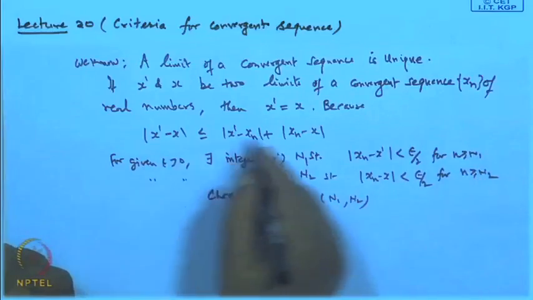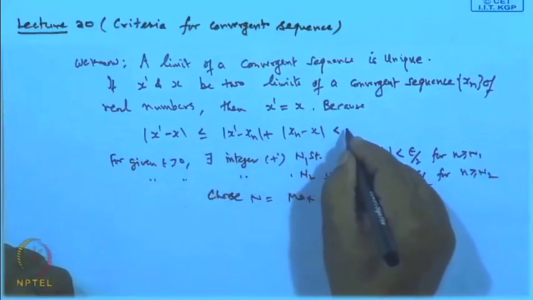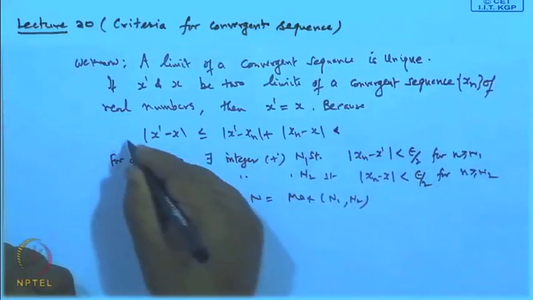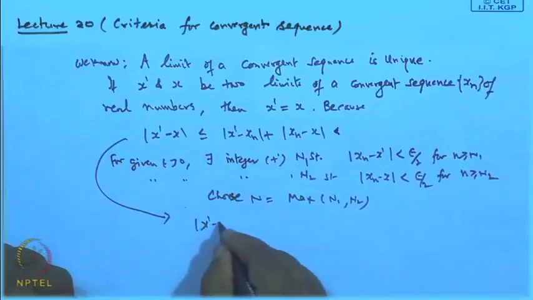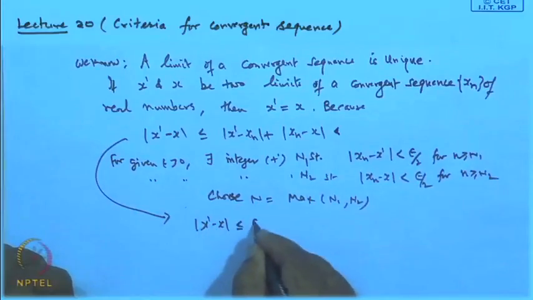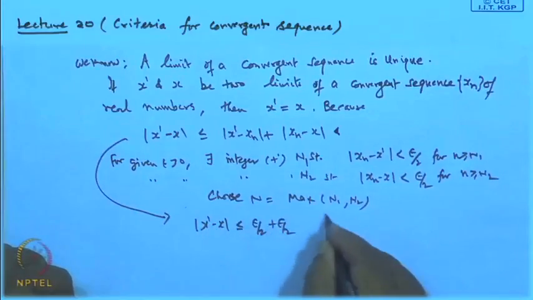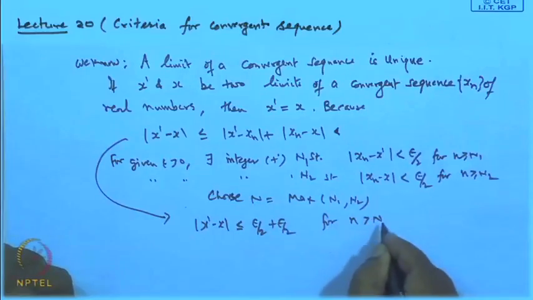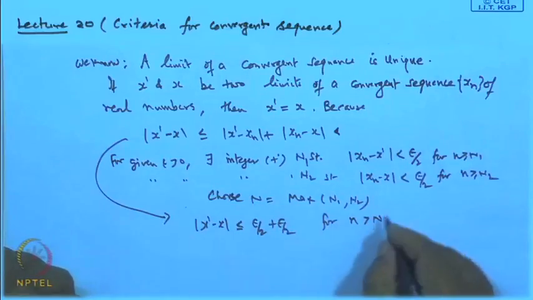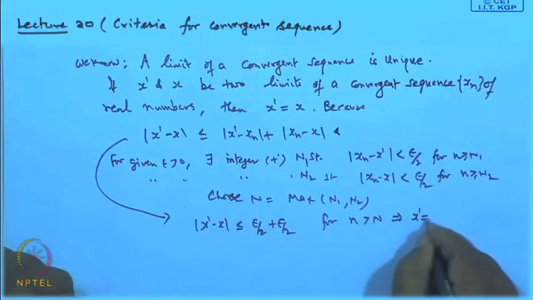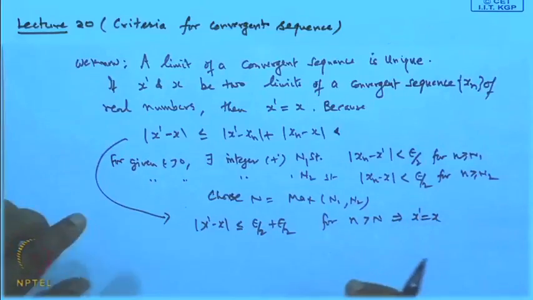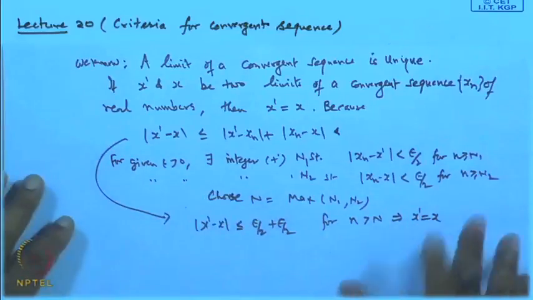Therefore, this can be made less than epsilon by 2 plus epsilon by 2 for n greater than N. So, this shows that x dash must be equal to x. That is, the limit of a convergent sequence is always unique.